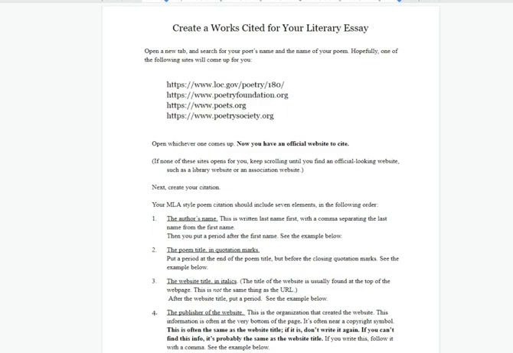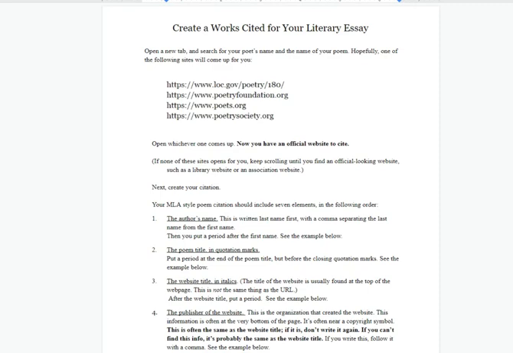Now, where did you get your poem? You actually just got it from me, right? I showed you a copy of it. But for your works cited, you can't simply put, I got this poem from my lit analysis teacher. So what you have to do instead is find a place where the poem exists and then use that place, that website probably, as your citation.